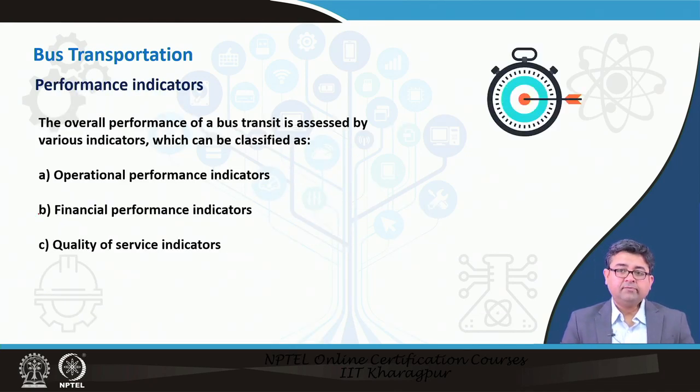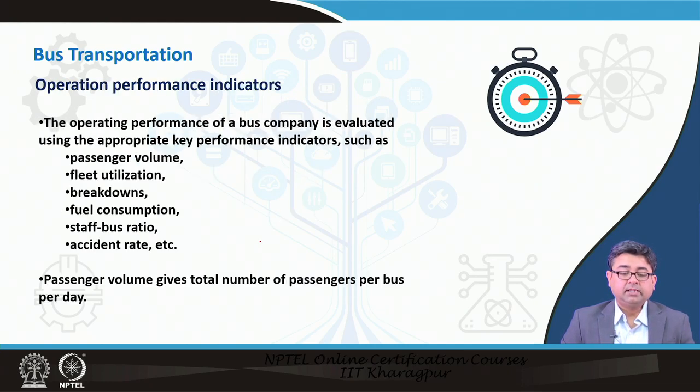Finally, once you have a route in place, you have to have certain performance indicators that you can measure how well the route is doing. So, there are usually 3 different types of performance indicators that we look at. One is operational, one is financial, and one is quality of service. Operational performance indicators involve passenger volume, fleet utilization, breakdowns, fuel consumption, staff to bus ratio, accident rate, etc. So, these are all very self-explanatory and are explained in these slides.